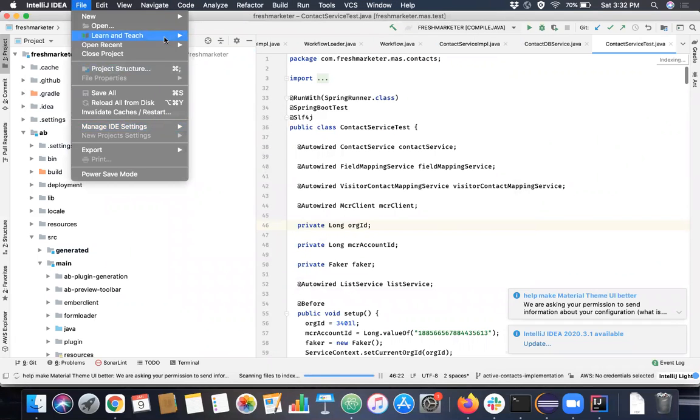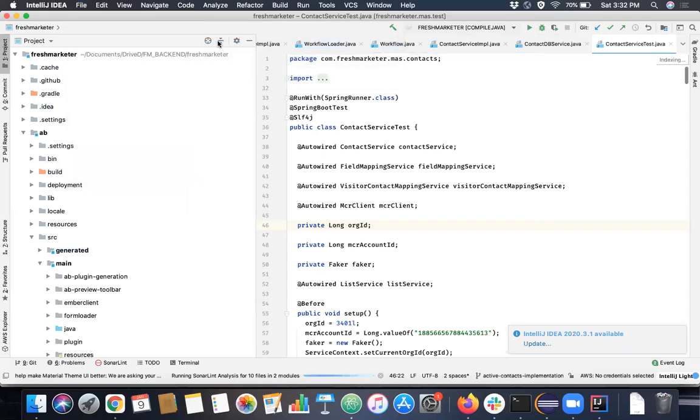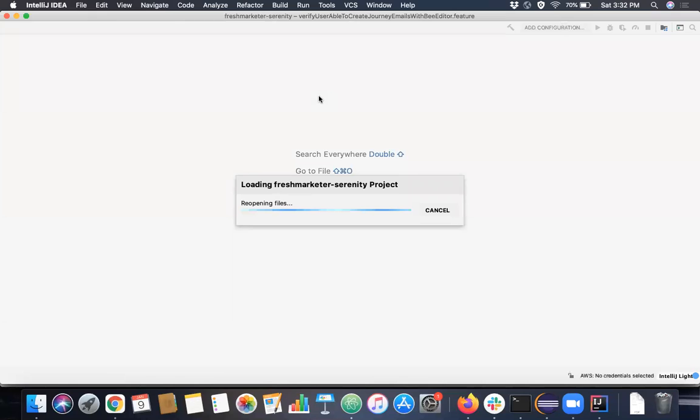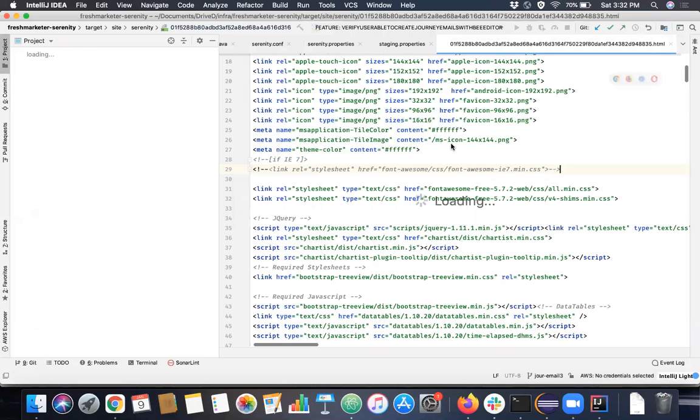Okay, I think I moved that folder somewhere else. Let me check if it's actually opening.